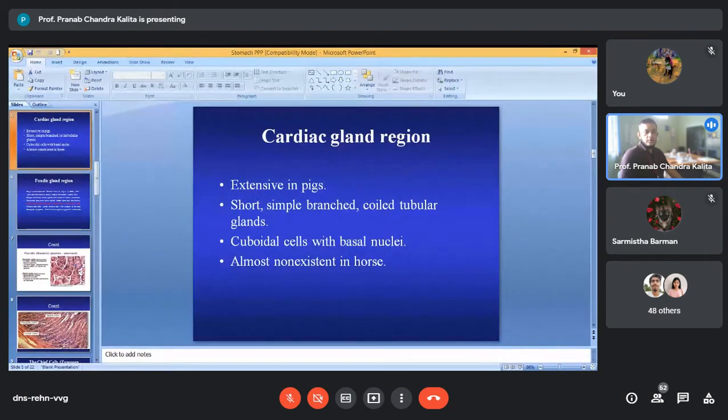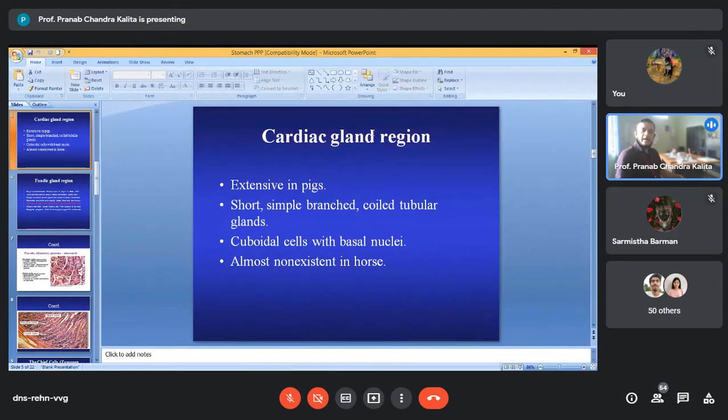Now, as you know, the glandular region of the stomach is divided into 3 parts: cardiac gland region, fundic gland region, and pyloric gland region. Out of the 3 regions, the fundic gland region is extensively developed. Here, in the case of pigs, the cardiac gland region is extensive.